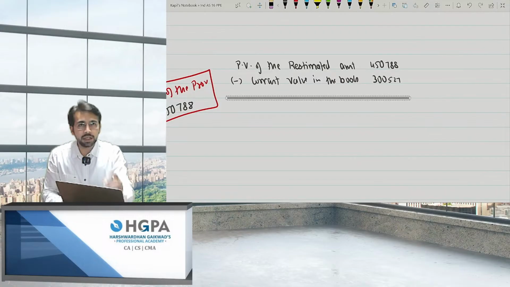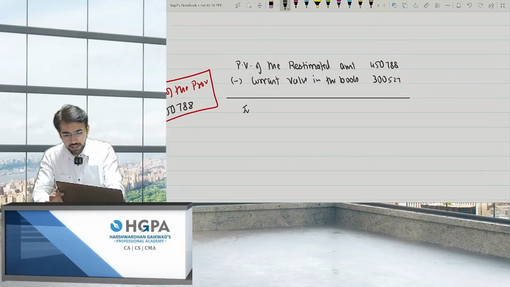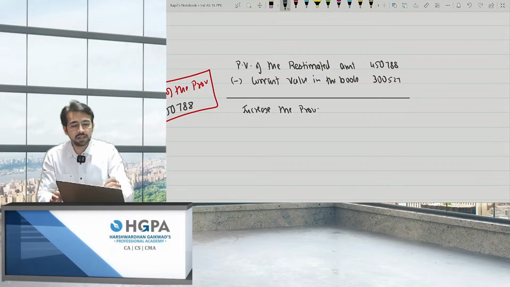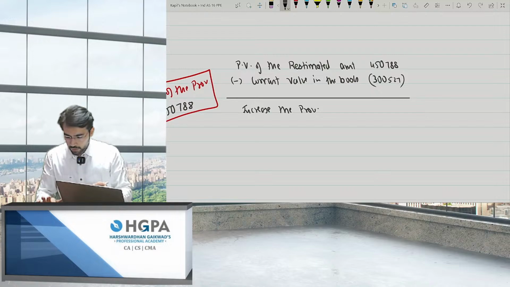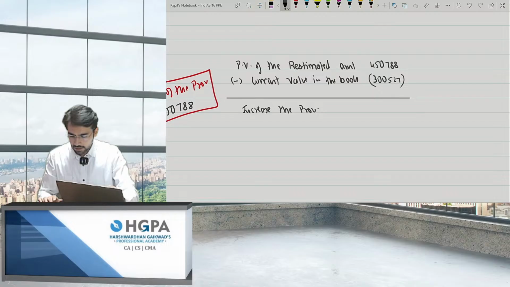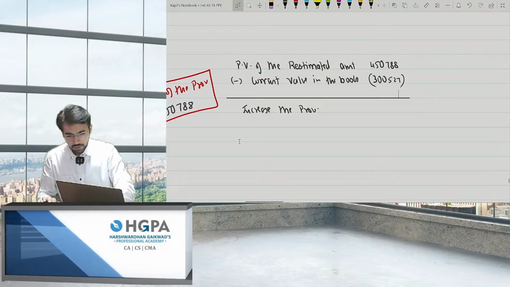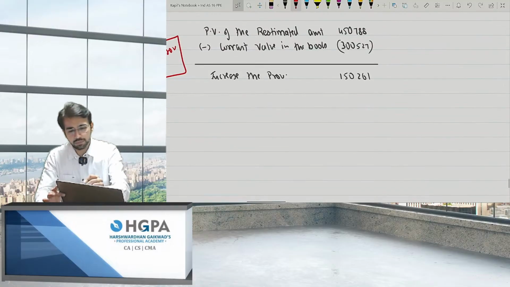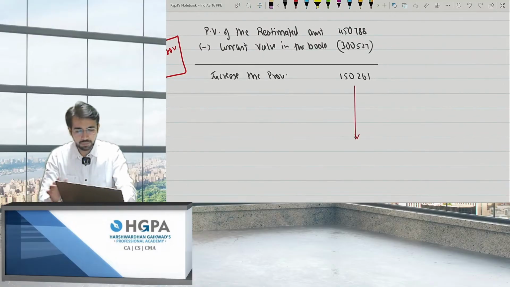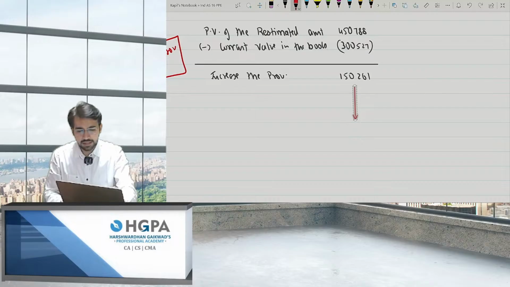So you need to increase the provision. Increase the provision by what amount? 450,788 minus 300,527. You need to increase by 150,261. Now to increase the provision, the rule is very simple. What is the journal entry? To increase the liability.